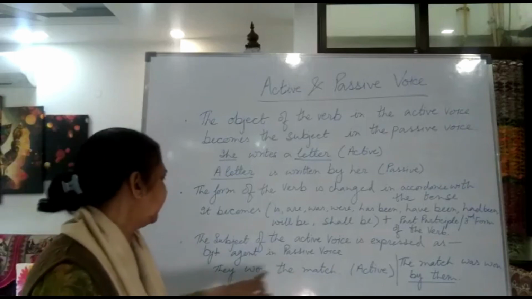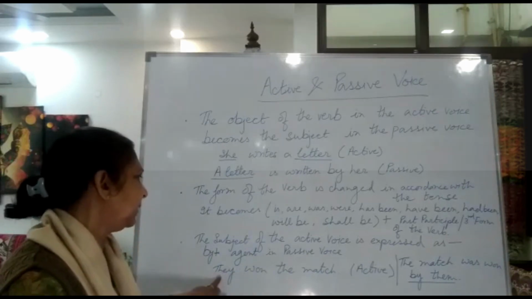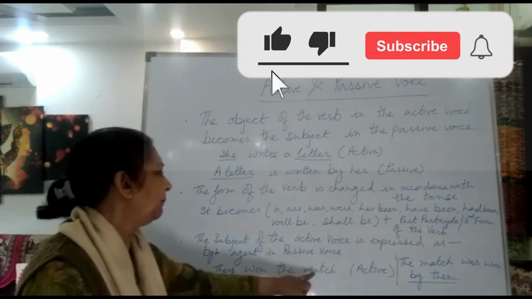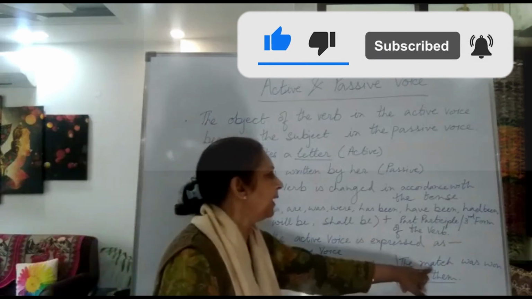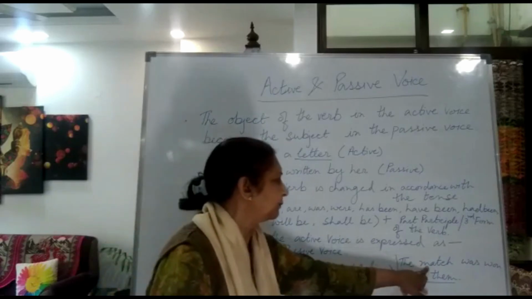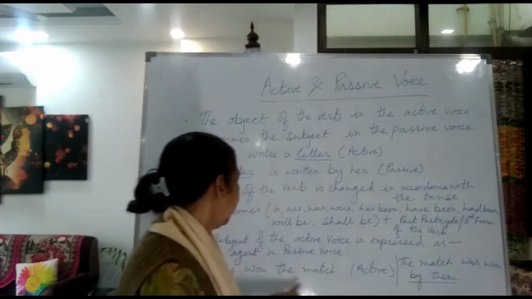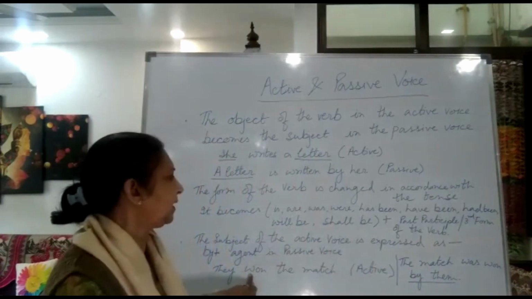They won the match. This sentence is active voice. They is the subject, won is the verb and match is the object. Now in passive voice it will be: the match. The match, which is the object here, becomes the subject. The match won, and before won we have written was, because the sentence is in past tense.